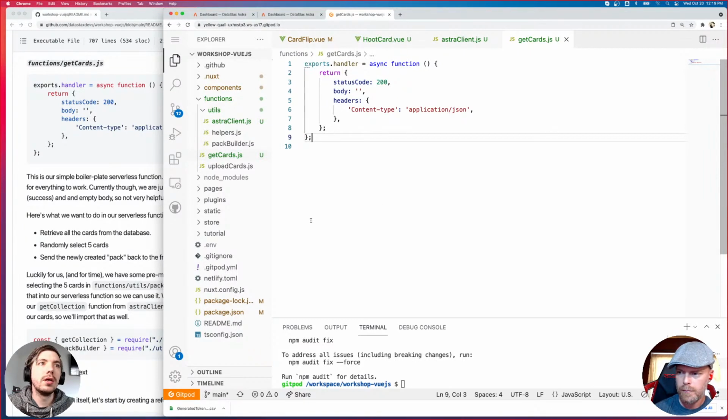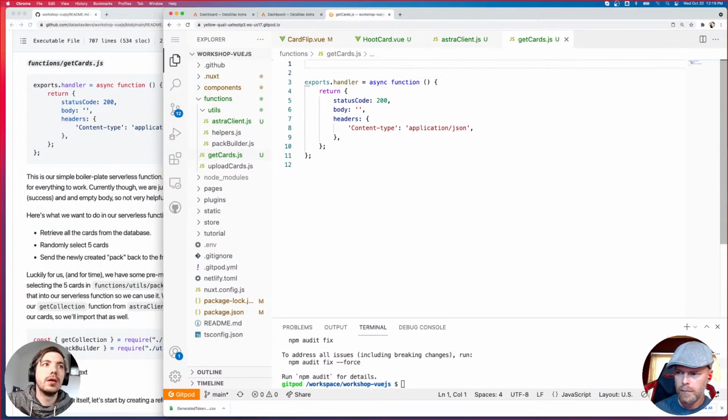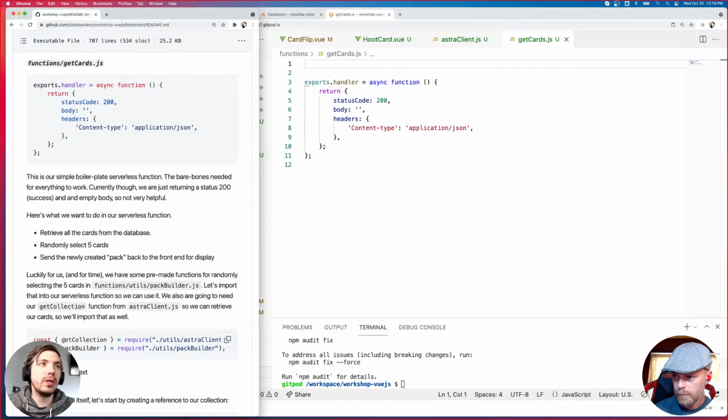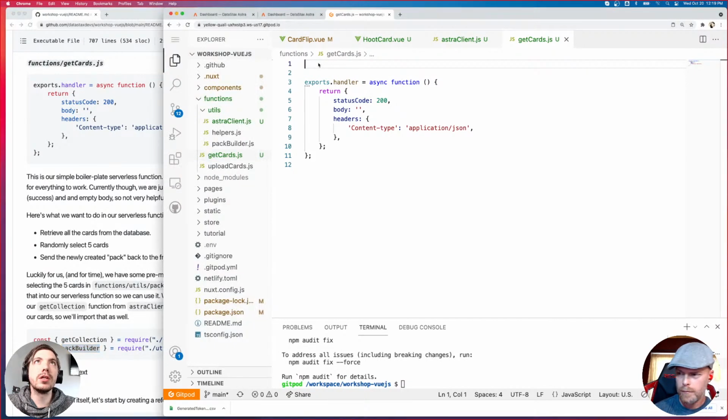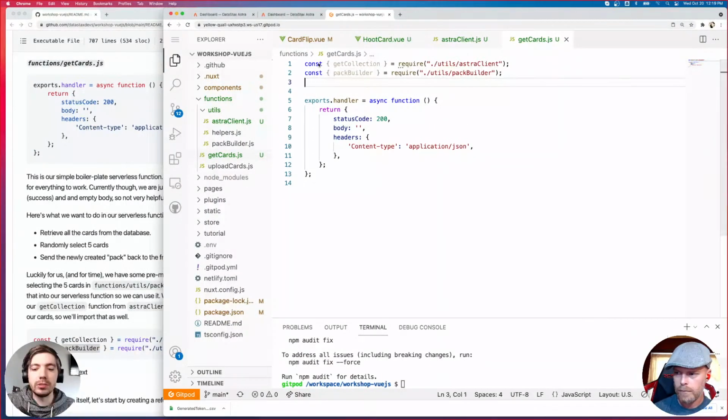So first, we need to import a few things to this file. We're going to import 2 things. First, we need to import the get collection from our Astra client, so that we can reference the correct collection where all of our cards are going to be stored. And then we're going to import a helper function that I've provided already, called pack builder. And we'll take a look at what that is. First, I'm going to import this line and just put it right up here.